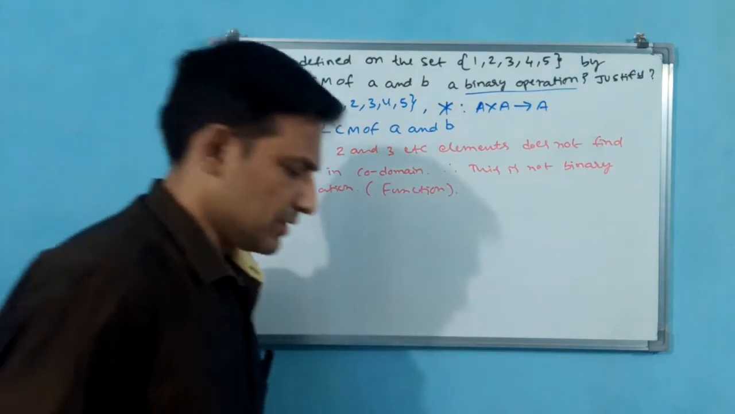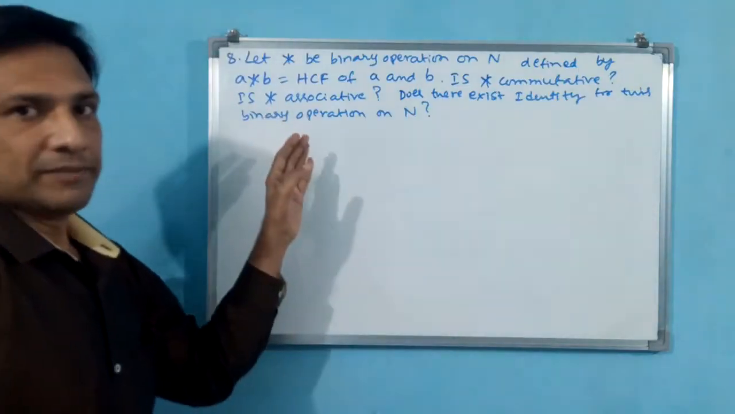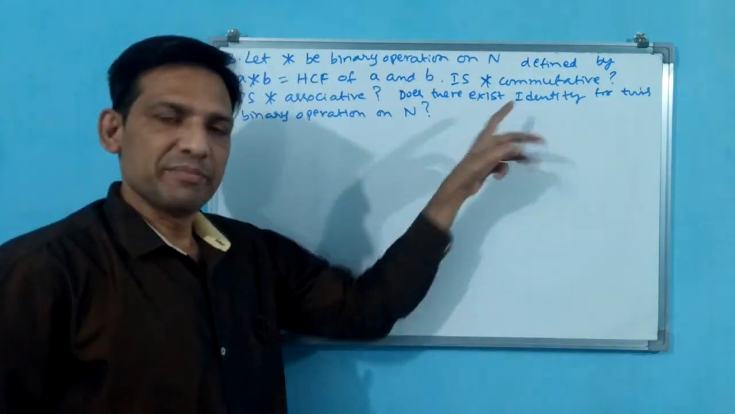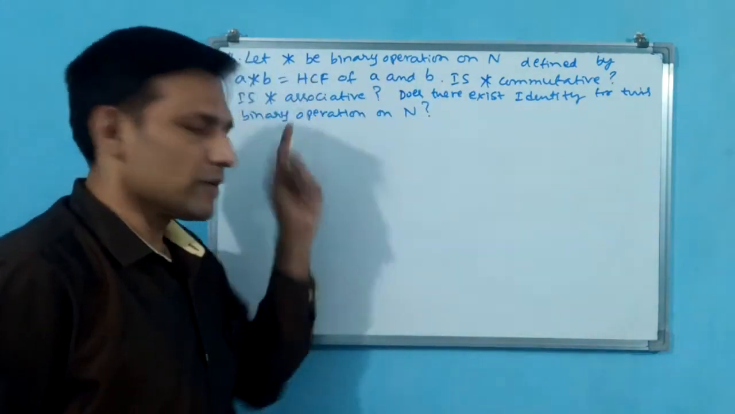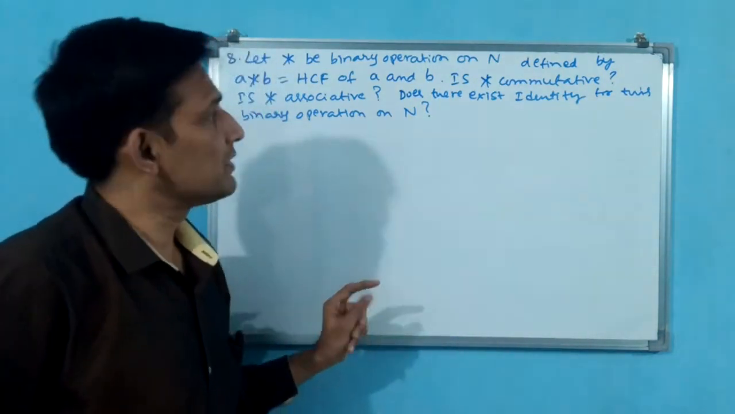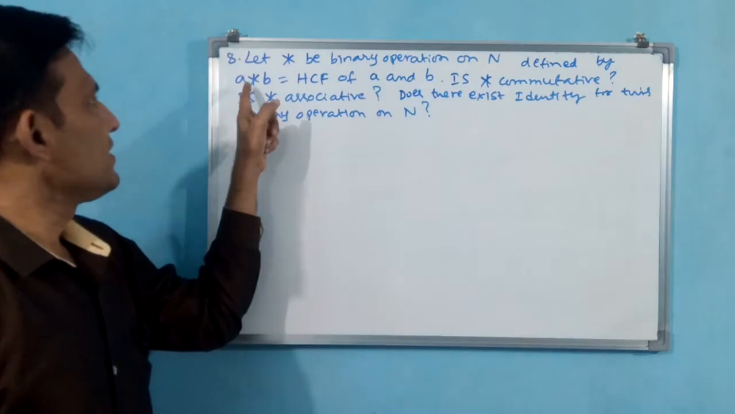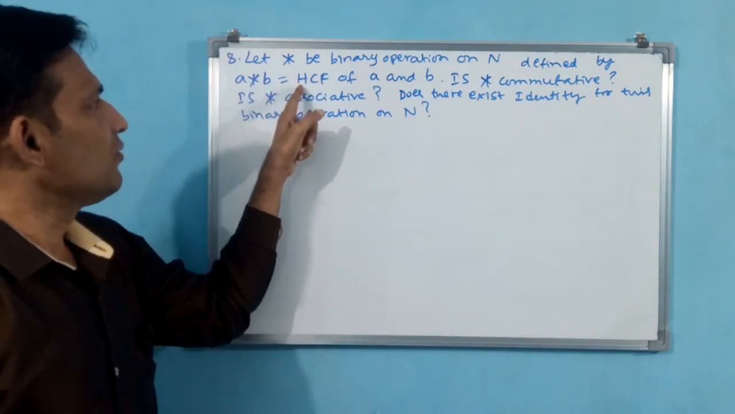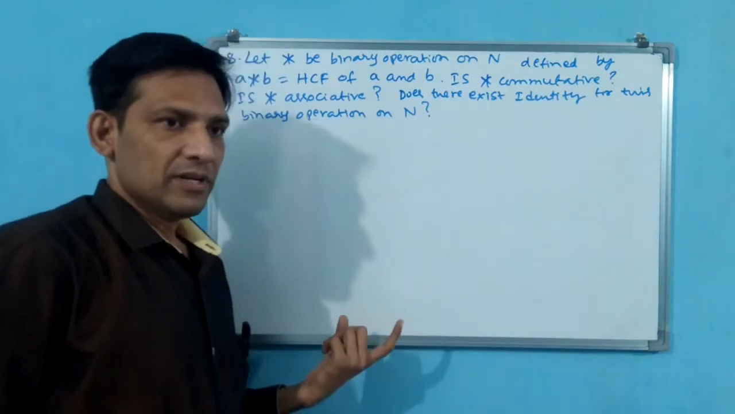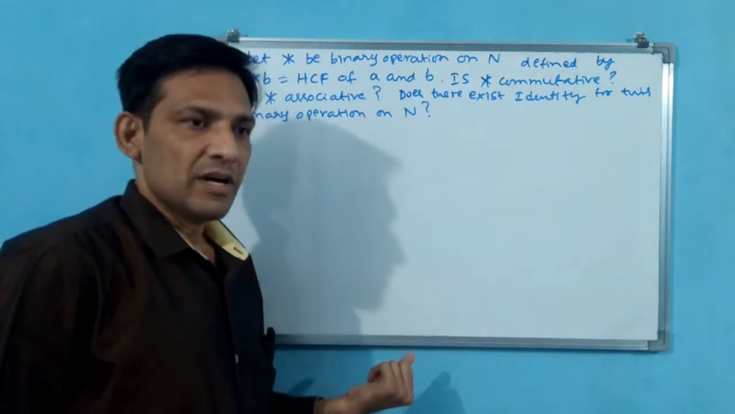Let us go for 8th question. See the 8th question. Let star be binary operation on N, that means natural numbers. Here N means N cross N to N, binary operation will be there. Okay. Defined by A star B is equal to HCF of A and B. See, A and B HCF. Normally A and B HCF, how much will come?